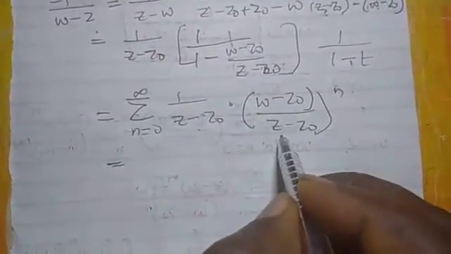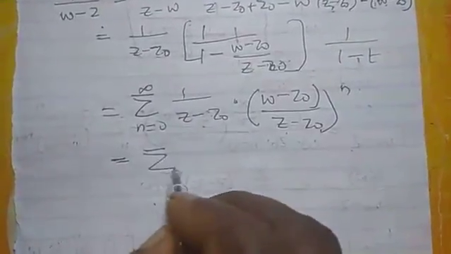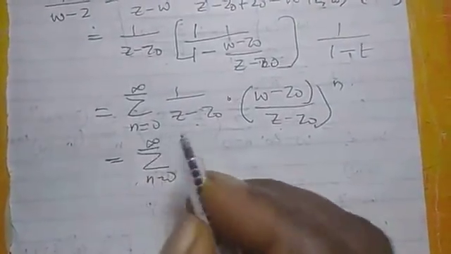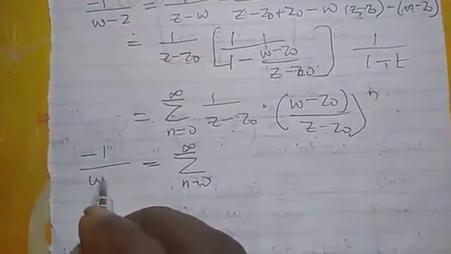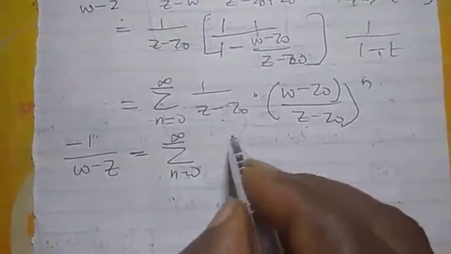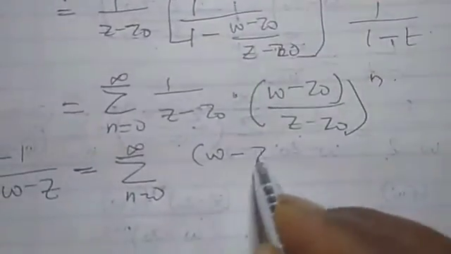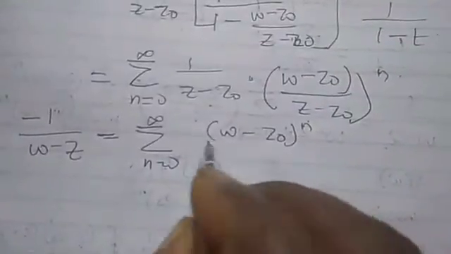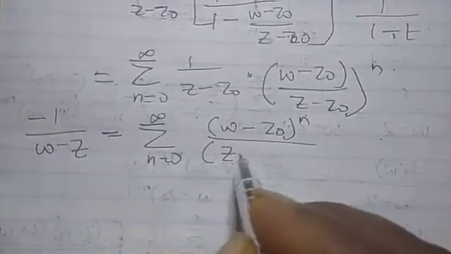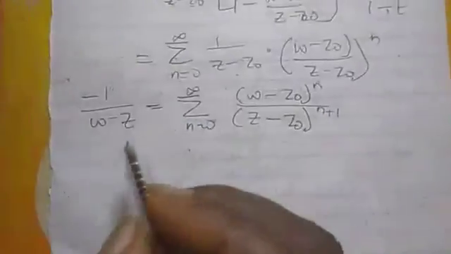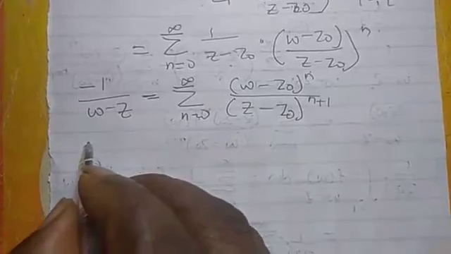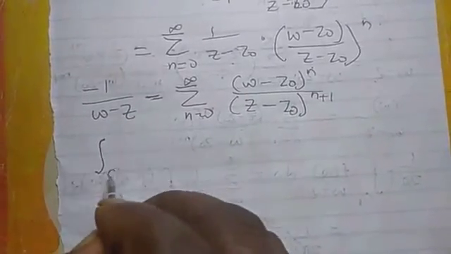Now, Z minus Z0 is included now, so we can continue by writing it as, okay, this is what we are having now. It will now be equal to W minus Z0 raised to power n over Z minus Z0 raised to power n plus 1. Now, let's do this.